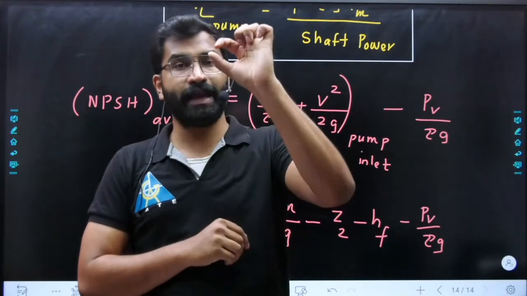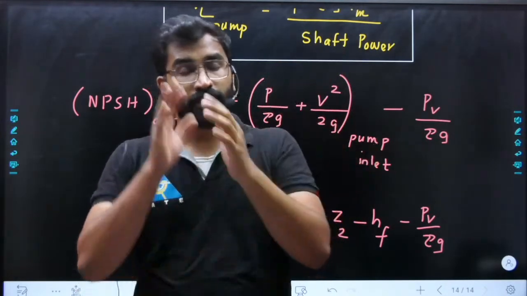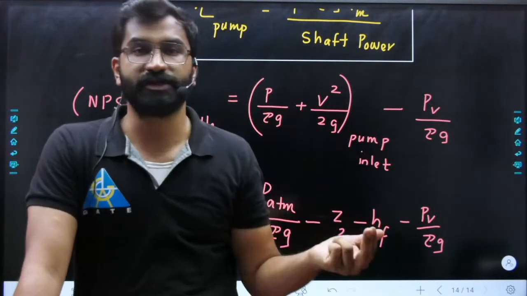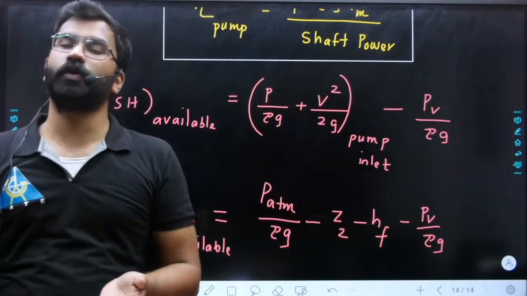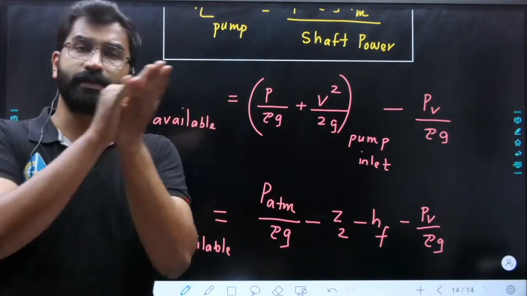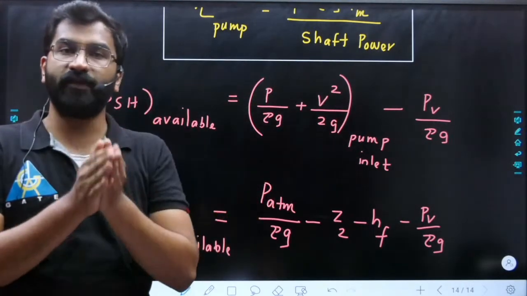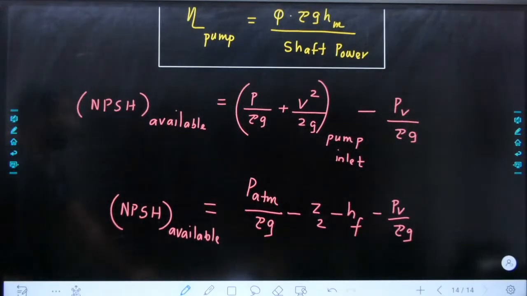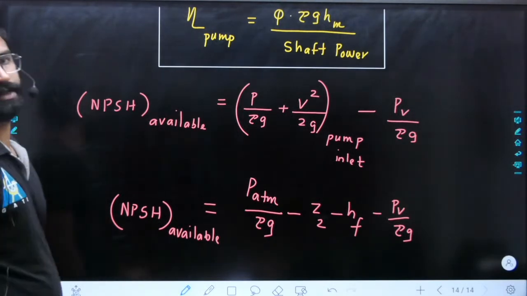Similarly, think about the eye of the impeller of the pump: the area will be less, so the kinetic energy will be maximum and the pressure energy will be the lowest. But the pressure at the pump's eye of the impeller we cannot measure, so we don't know the exact pressure there. So the manufacturers, by keeping different flow rates or different cases, will study what the change is. Then they will fix an NPSH required and give it to us. So the pump manufacturer gives us the NPSH required. Then by using this, we will calculate NPSH available. I hope it is clear. So NPSH available is calculated by the user.